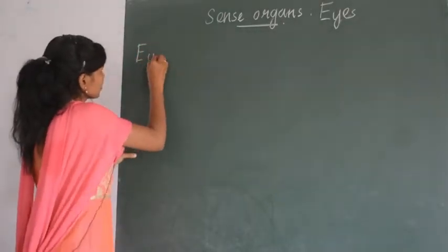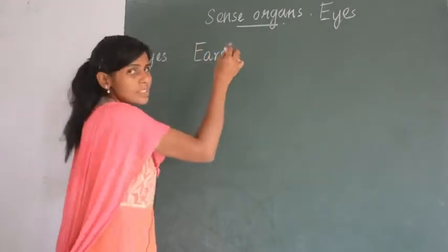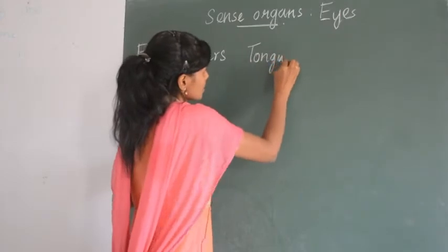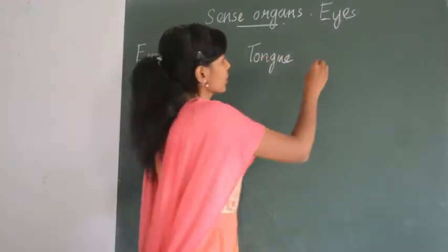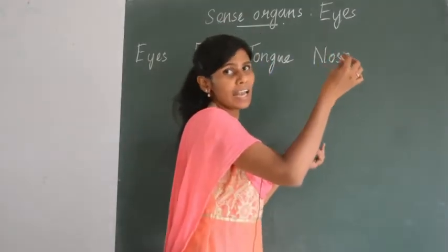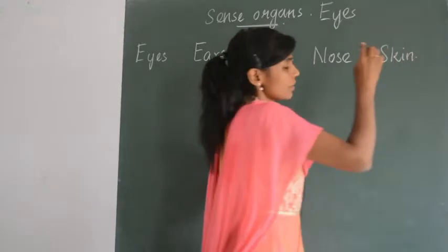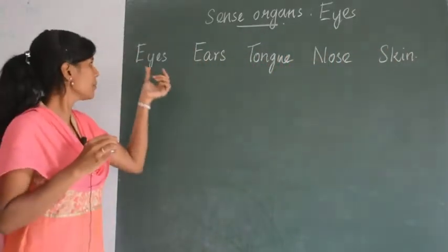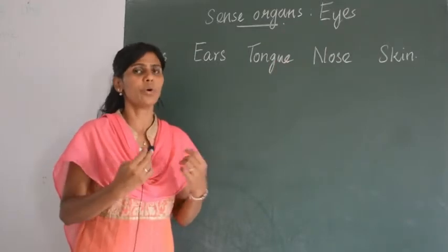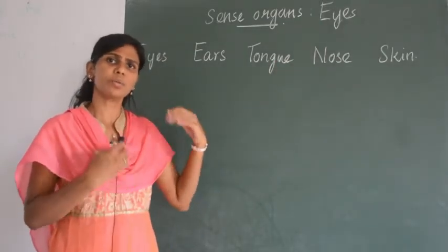Eyes, ears, tongue, nose and skin, right? So the 5 sense organs are eyes, ears, tongue, nose and skin. This you know already. Suppose if I ask you what is the function of the eyes, what you will tell?